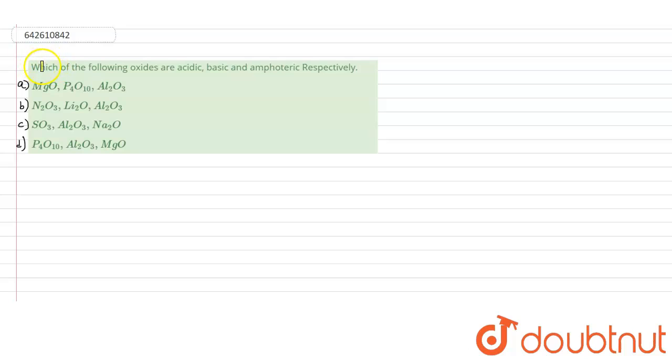Hello, so the question says: which of the following oxides are acidic, basic and amphoteric respectively? So we have to arrange the acidic, basic and amphoteric oxides in this order. First we have to arrange acidic, then basic, then amphoteric. So let's start solving this question.